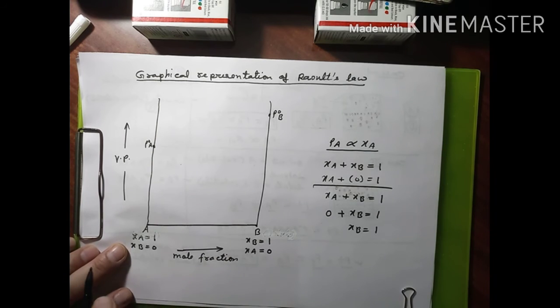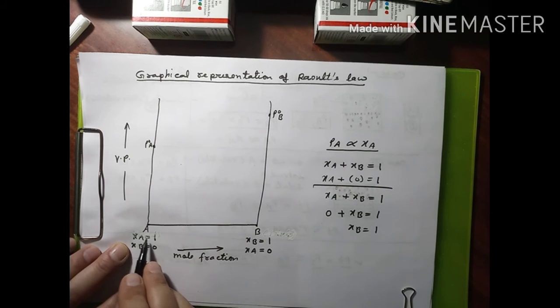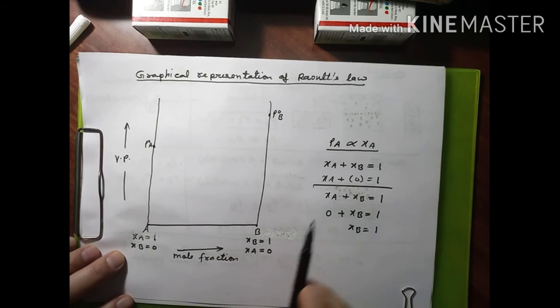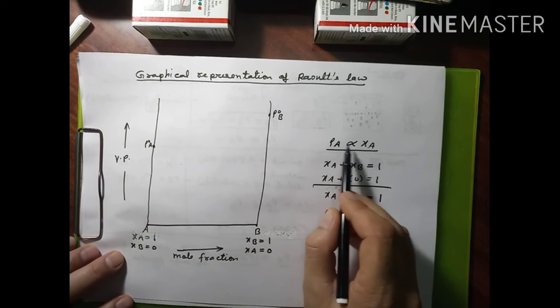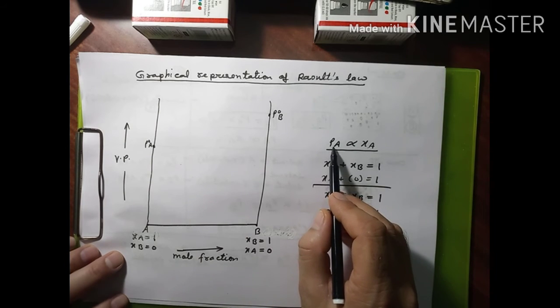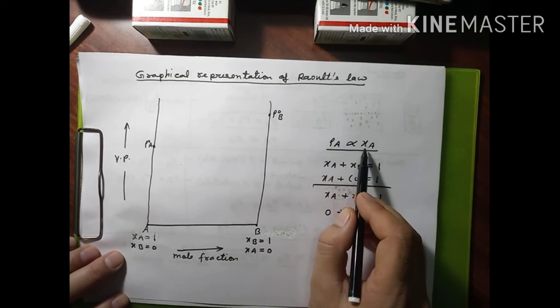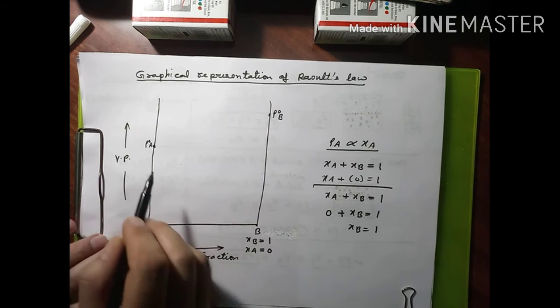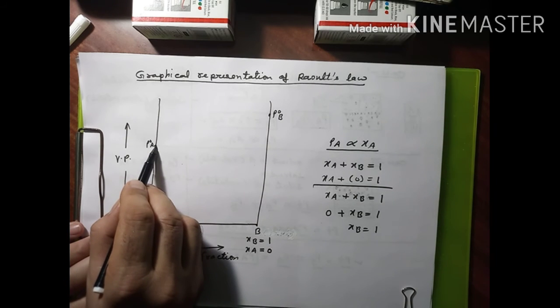So one thing is clear: on moving from this side to this side, the mole fraction of component A decreases and the mole fraction of component B increases. Now, the mole fraction and the partial pressure of a component are directly proportional to each other. So as we move from this side to this side, since the mole fraction of A decreases, its partial pressure also decreases.